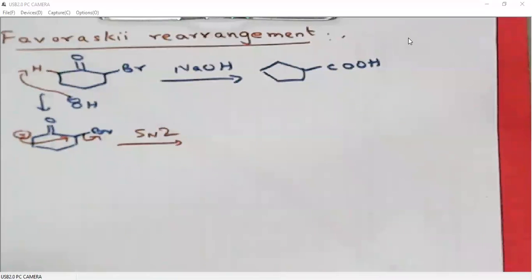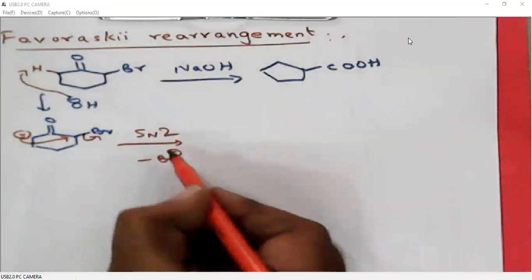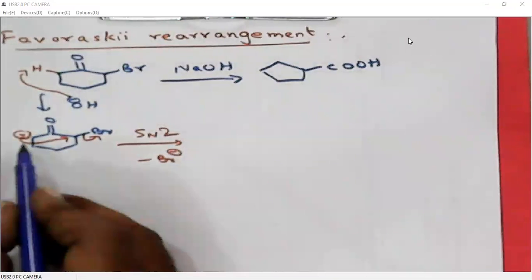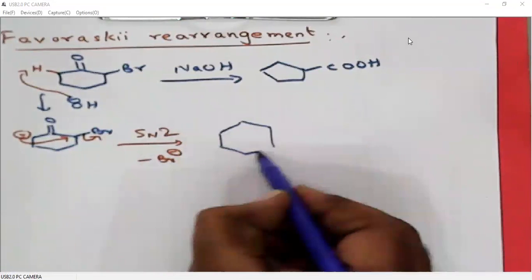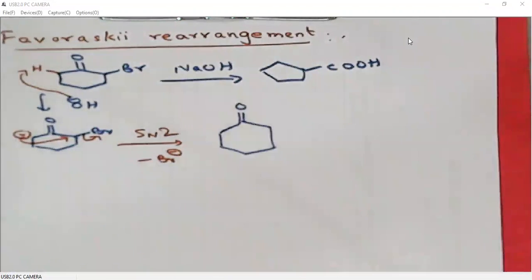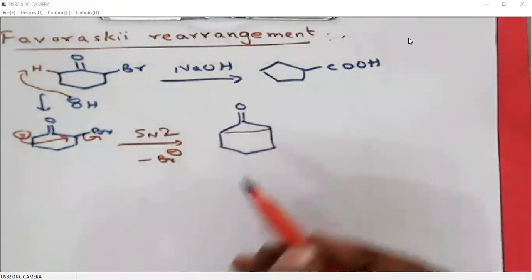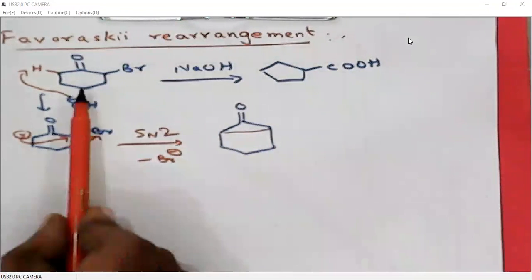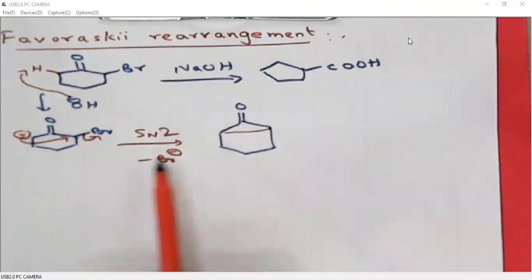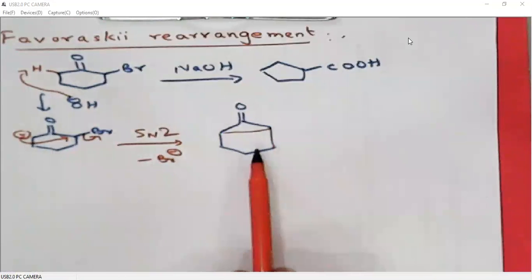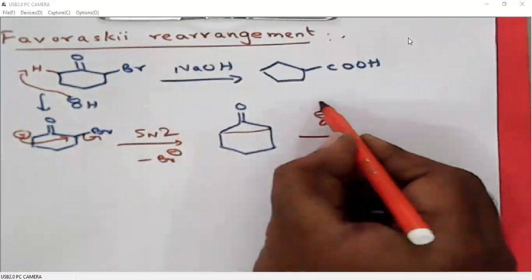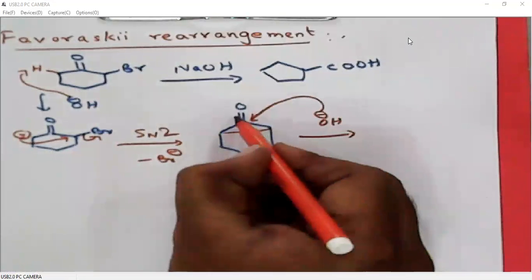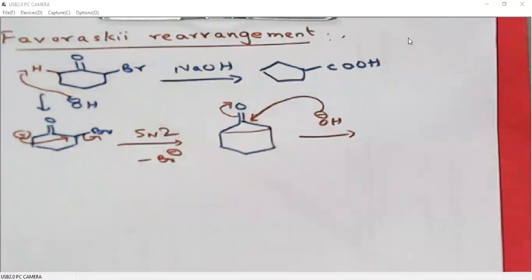So the halide will be leaving because all halogens are good leaving groups. So we are generating a three-membered cyclopropanone ring. So alpha haloketones, when treated with a base, will be converted to carboxylic acids through a cyclopropanone intermediate. Now, one more molecule of base will attack the carbonyl so that this double bond will be polarized towards oxygen.